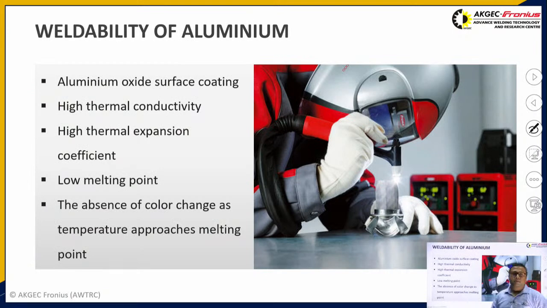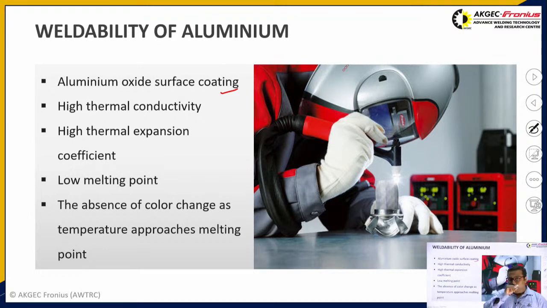Before starting to discuss aluminum weldability, firstly we will see what weldability issues we generally face during welding of aluminum. The first issue is that aluminum, being an active material, gets easily oxidized. Due to the easy oxidation, aluminum oxide forms on the surface.